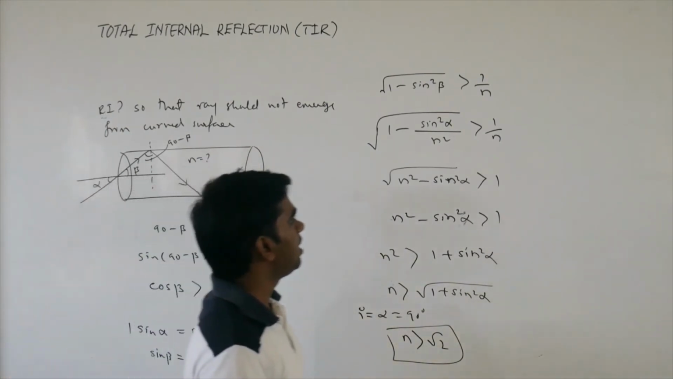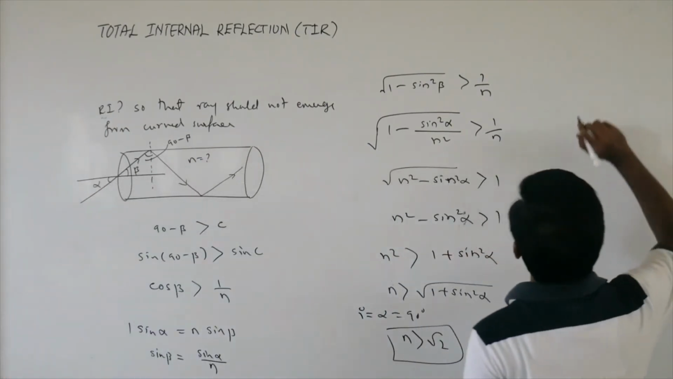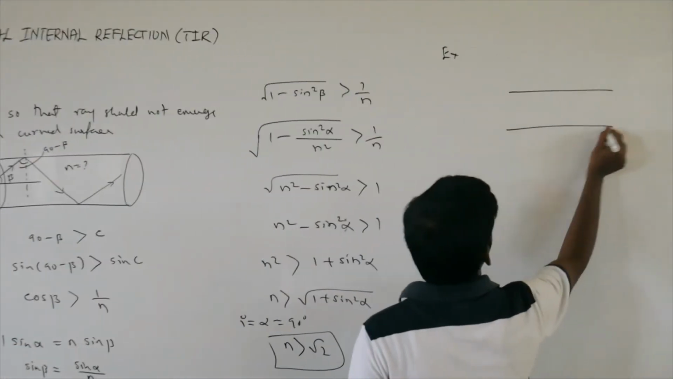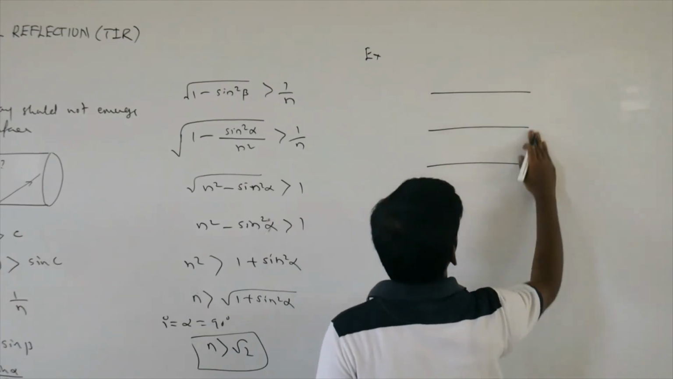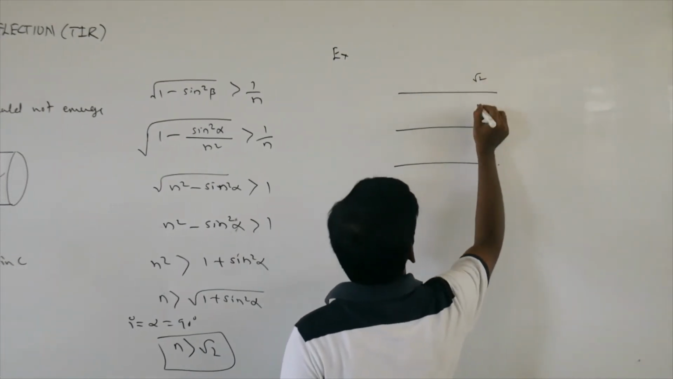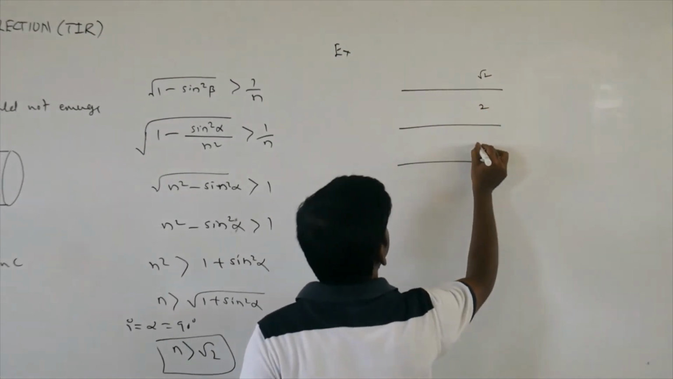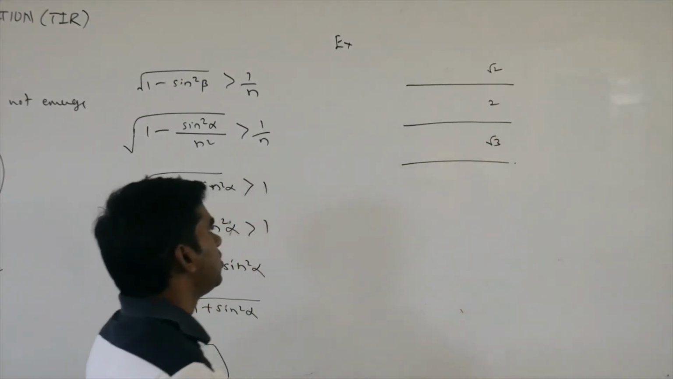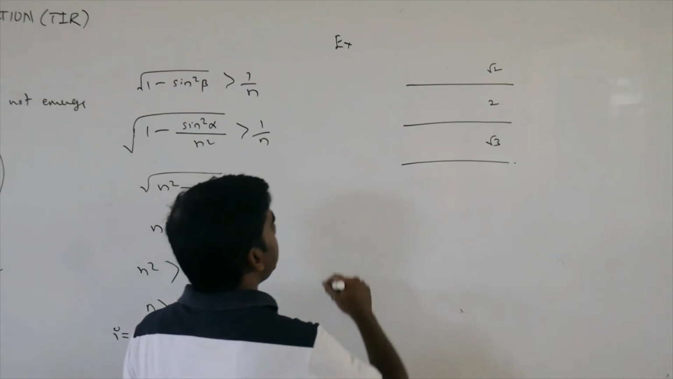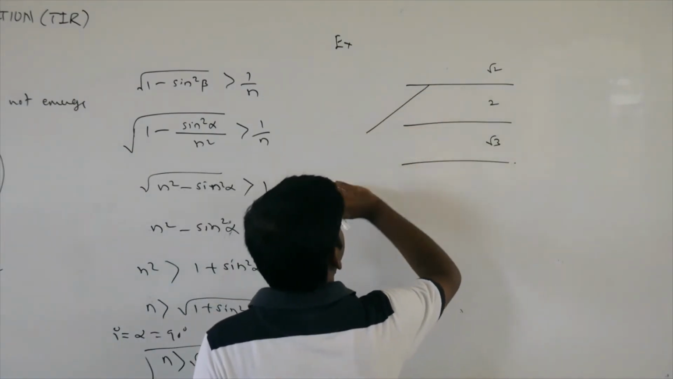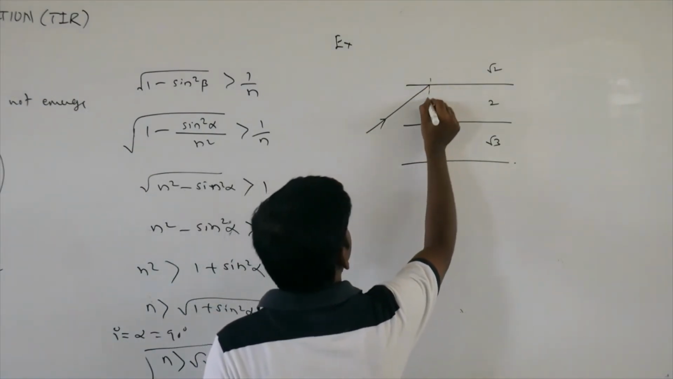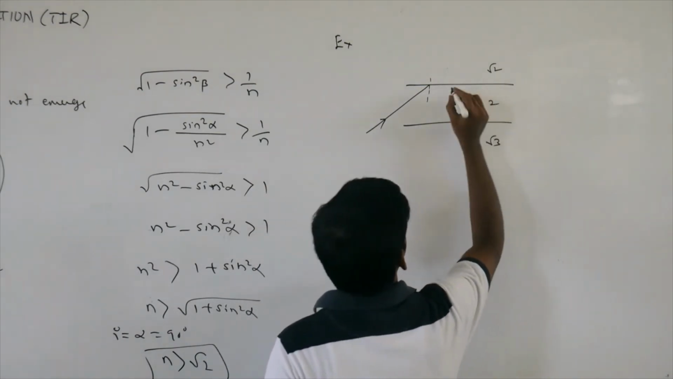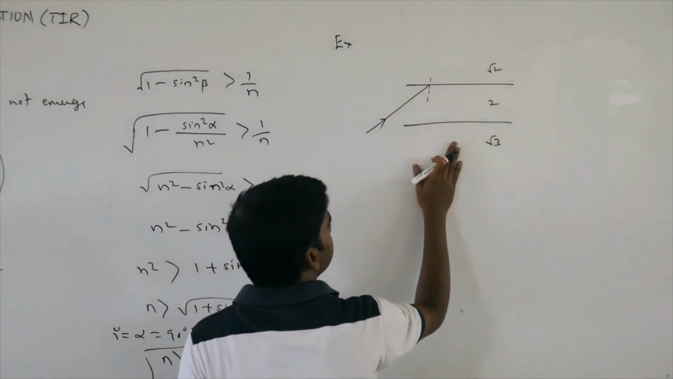Okay. So similarly, let us see another similar example. Suppose you are having 3 mediums. Okay. Say here the refractive index is root 2, here the refractive index is 2, and this you can take as refractive index root 3. Okay. So they may ask, what is the angle of incidence so that reflection will take place from both sides? Here also it is a rarer medium, here also it is a rarer medium.